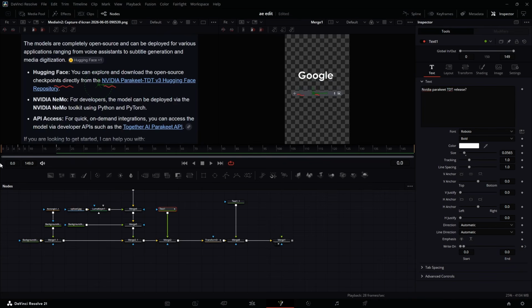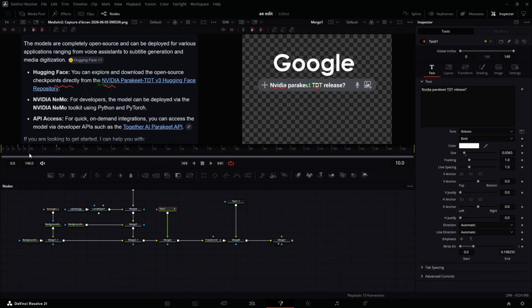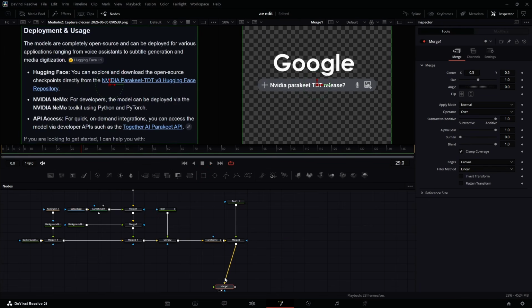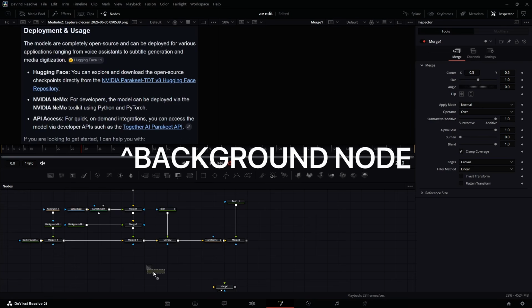Let's play that and see. Good. Good. I'm going to bring this one down here like so, and I'm going to get a transform node here,